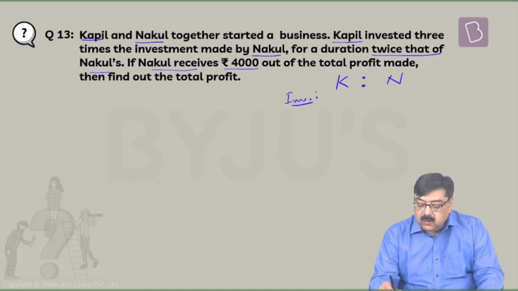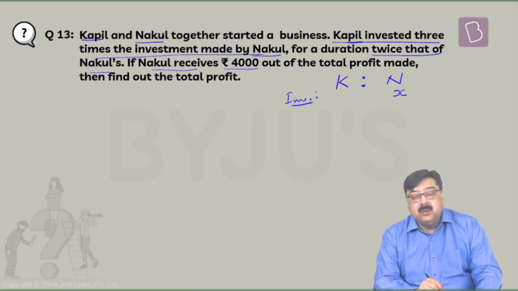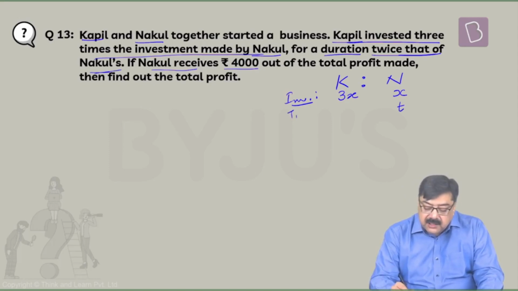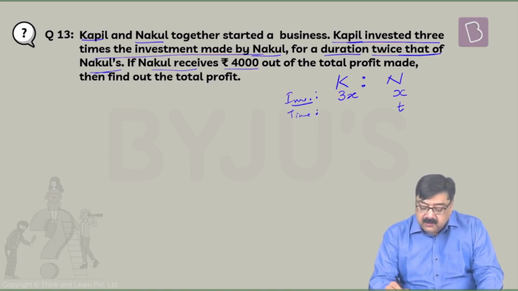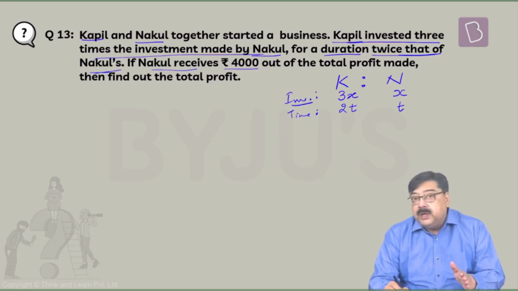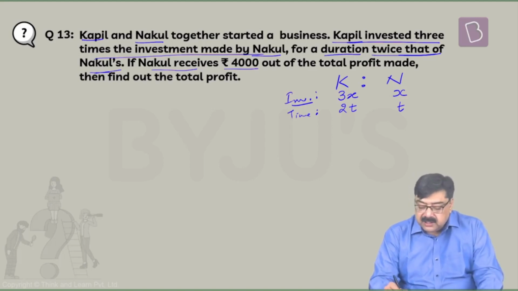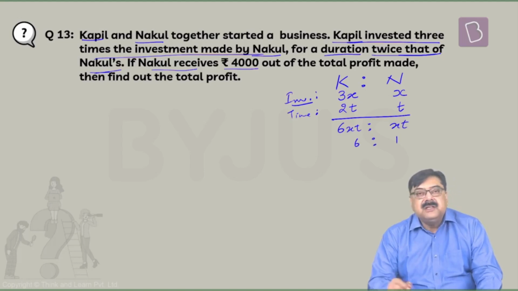So let us say Nakul made an investment of rupees x. Now Kapil invested 3 times the investment made by Nakul. So Kapil's investment must be 3x. For a duration twice that of Nakul's. Let us say Nakul invested for the time period I am taking here as T months. So Kapil's investment stayed here for 2T months because he invested for double the duration, twice the duration of Nakul's. So this works out to be 6xt and this is xt. So the ratio comes out to be 6:1.